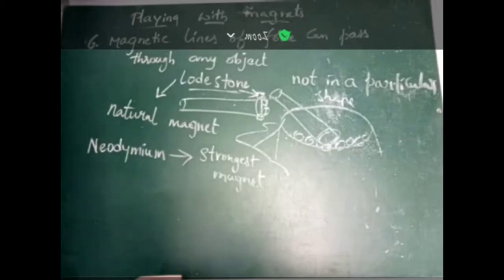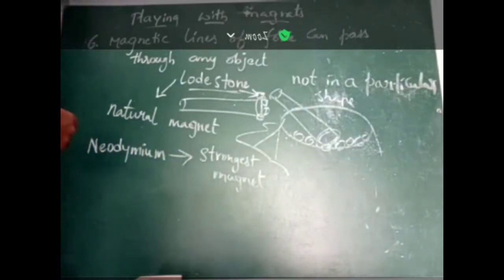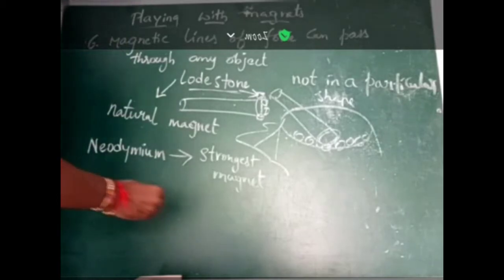Those are artificial magnets. Whatever magnet we require, we can make into our required shape, and those magnets are called artificial magnets.